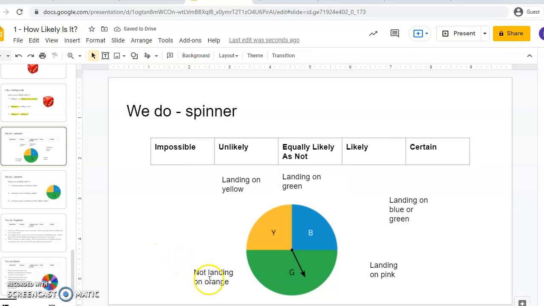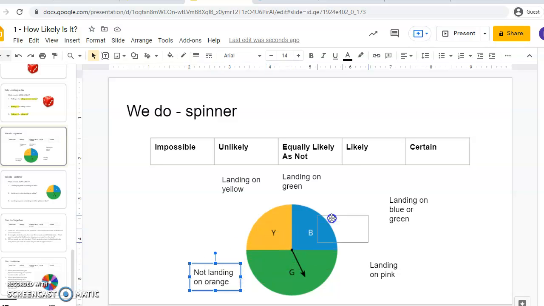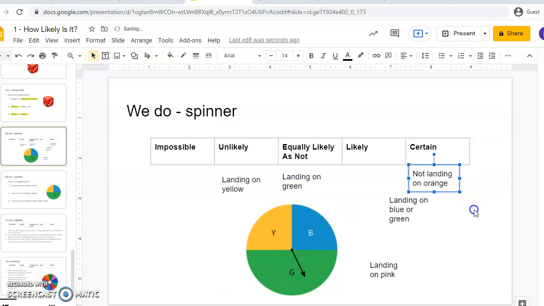Not landing on orange. Well, I can't land on orange. So when I spin this thing, I would say it's pretty well certain that I'm not going to get orange. So I'm going to move it to certain because there's no orange on there. That's a certain event. I will definitely not land on orange.